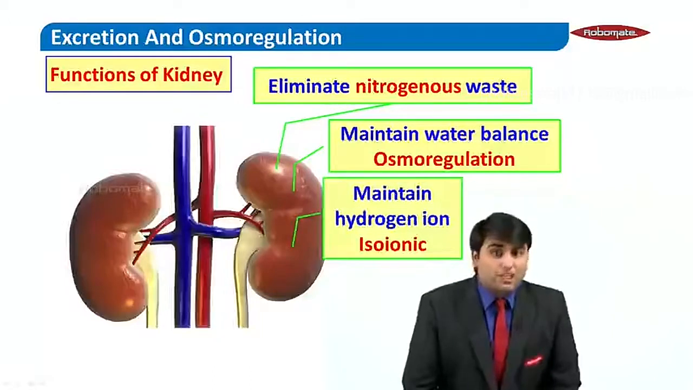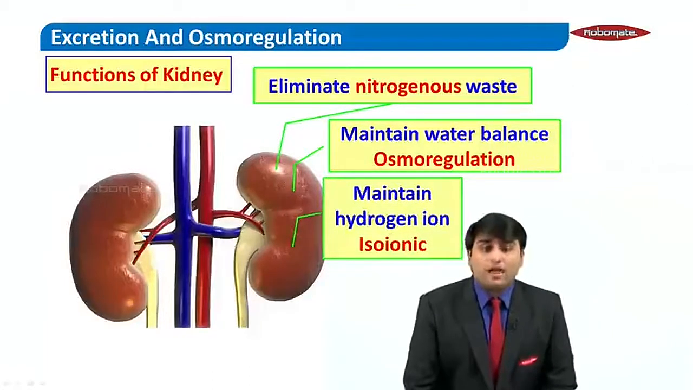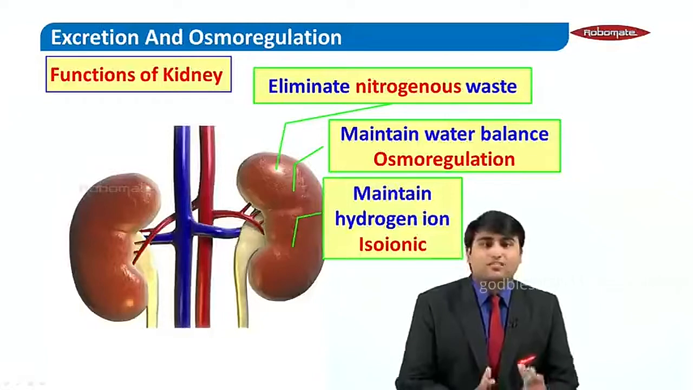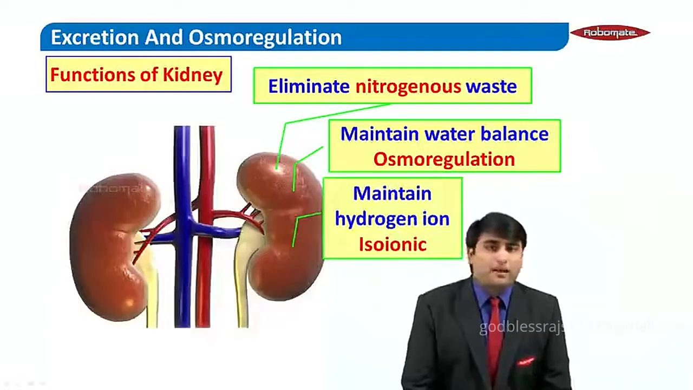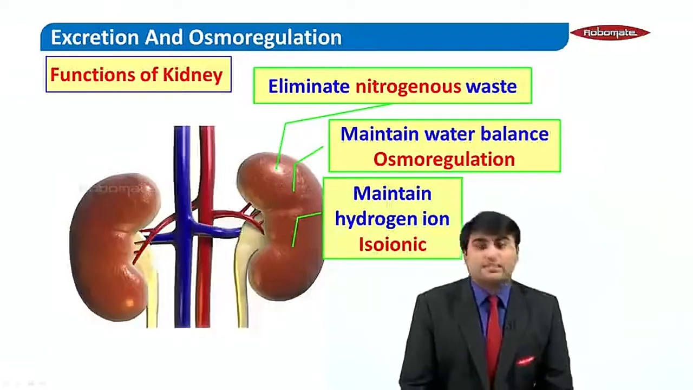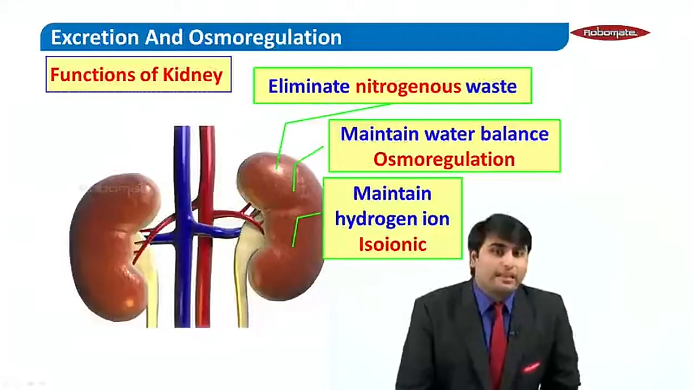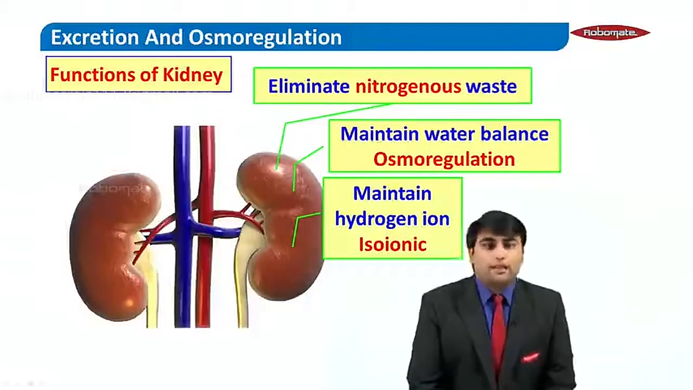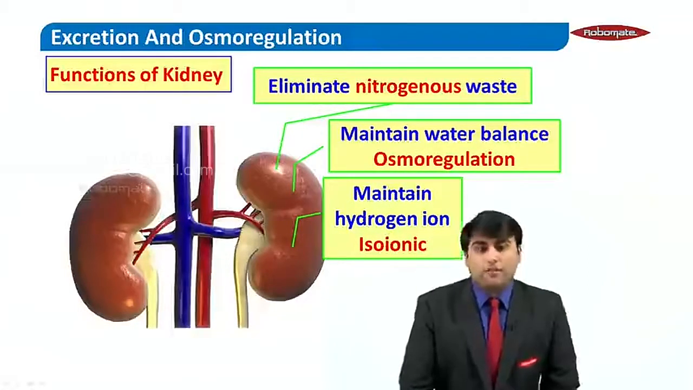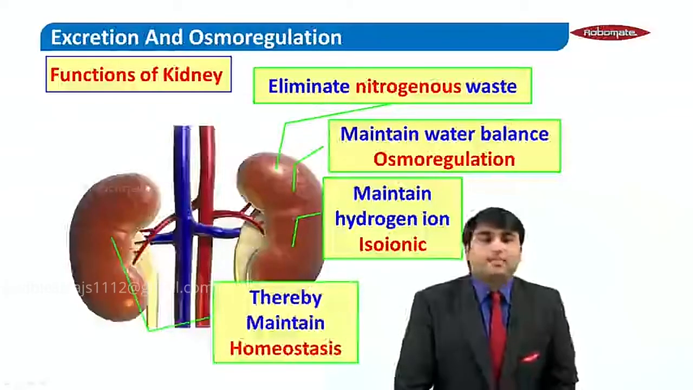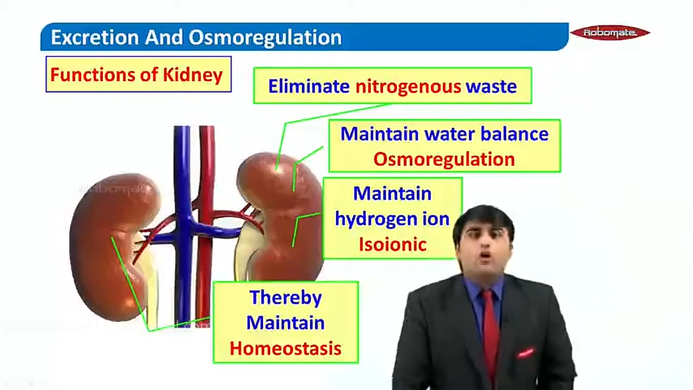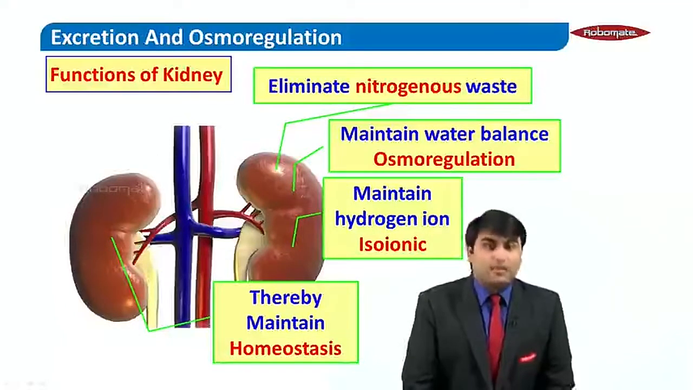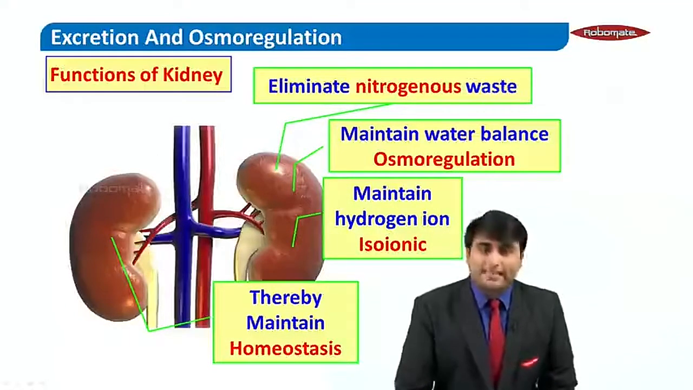The third function is the maintenance of hydrogen ion concentration, making your blood isotonic, that is isoionic, maintaining the pH of your blood. That's a very important function performed by the kidneys, as well as maintaining homeostasis. So those were the functions of your kidneys.